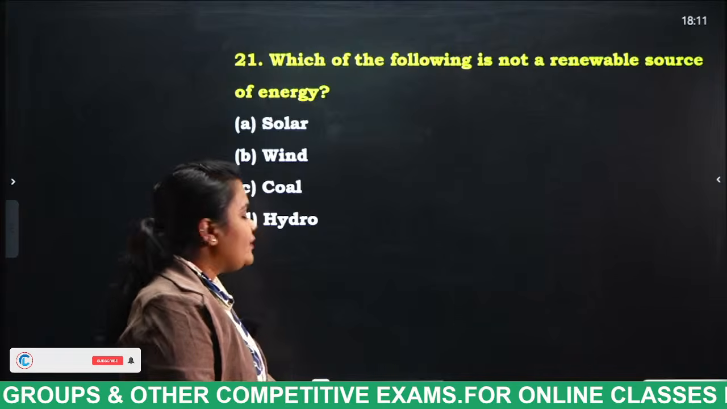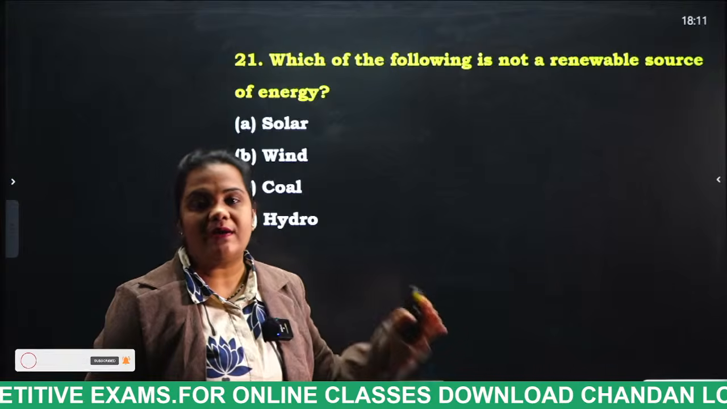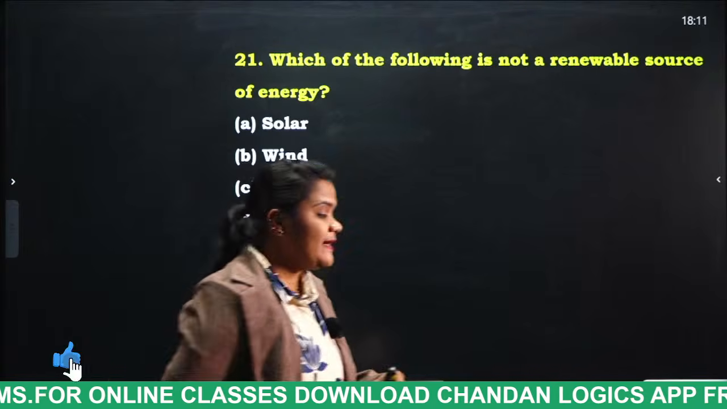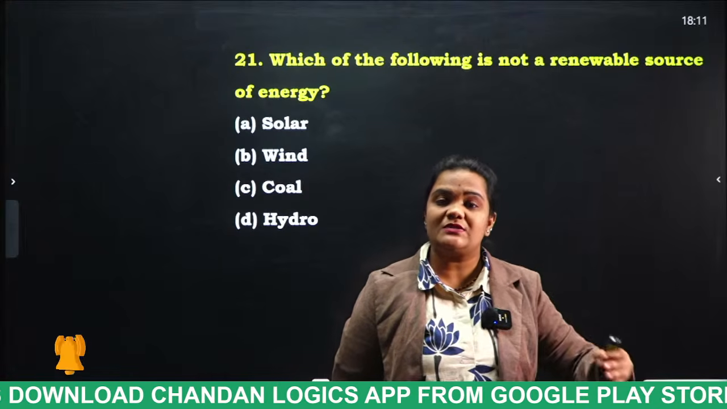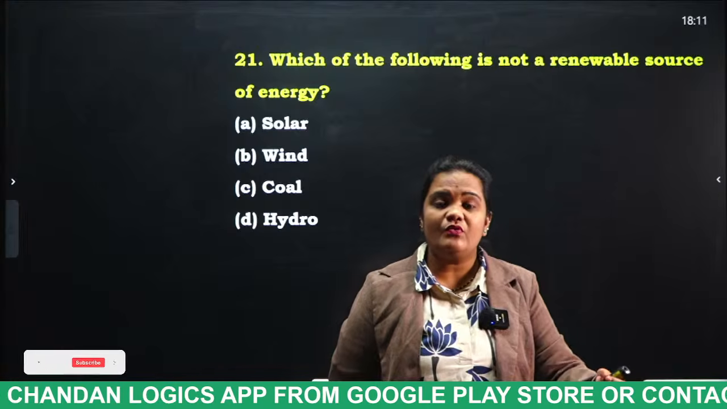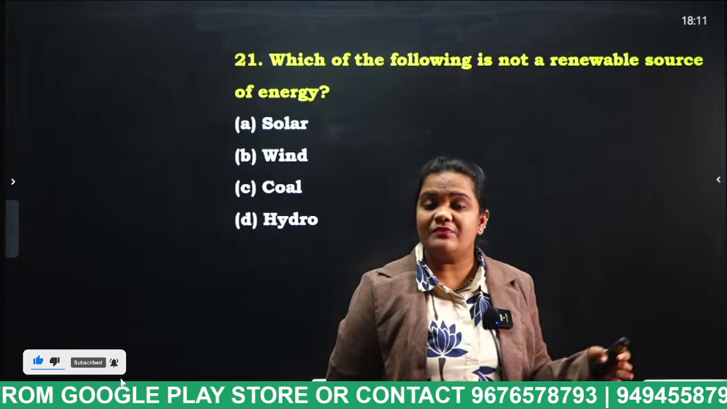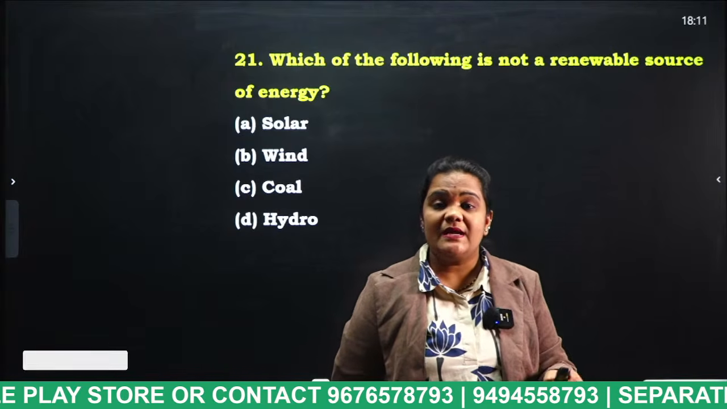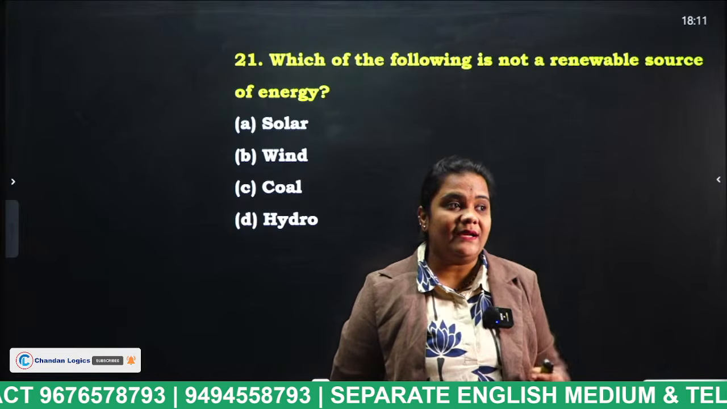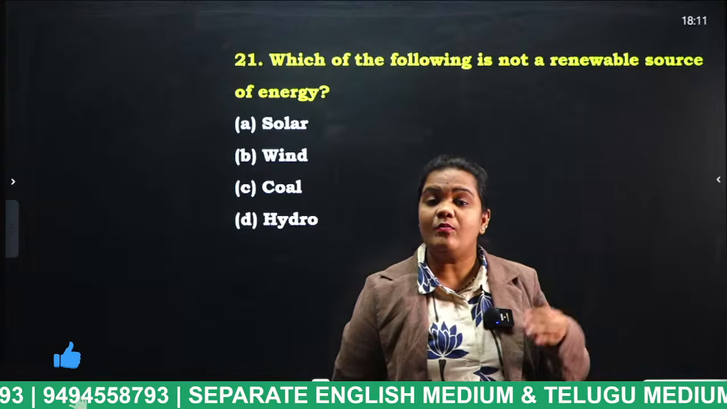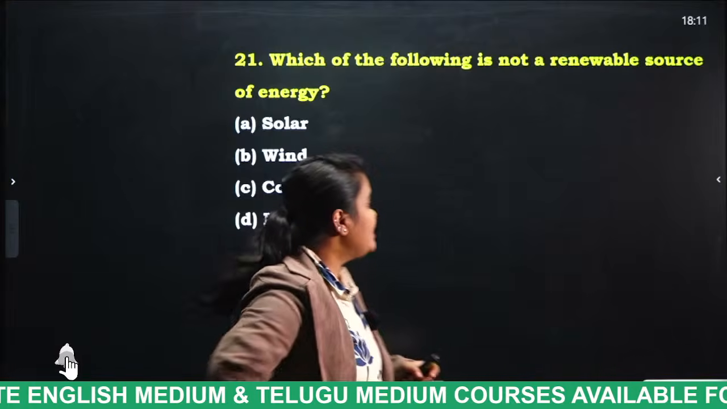Solar, wind, coal, hydro. Actually, what do you mean by renewable sources and non-renewable sources? Renewable sources are those which, if we use them, we can get them again and again. But which option is not a renewable resource? That means if we once use that source, to get it again requires a lot of time. It almost takes billions of years. So what is not the renewable source, students? Coal.